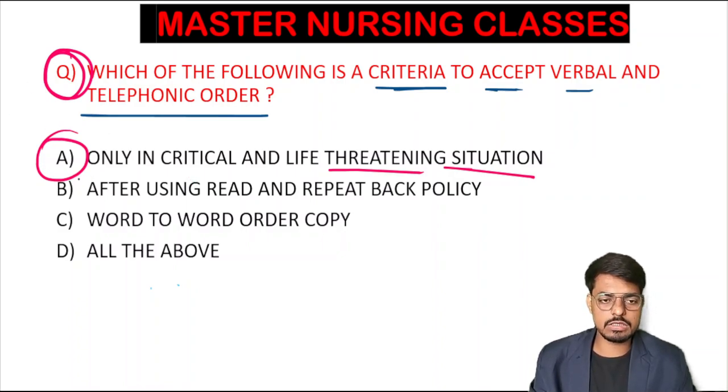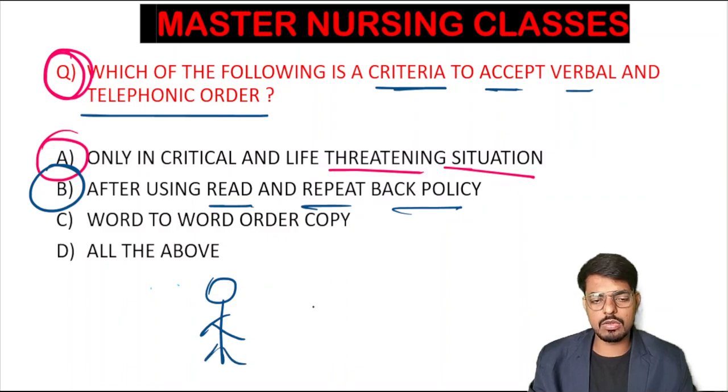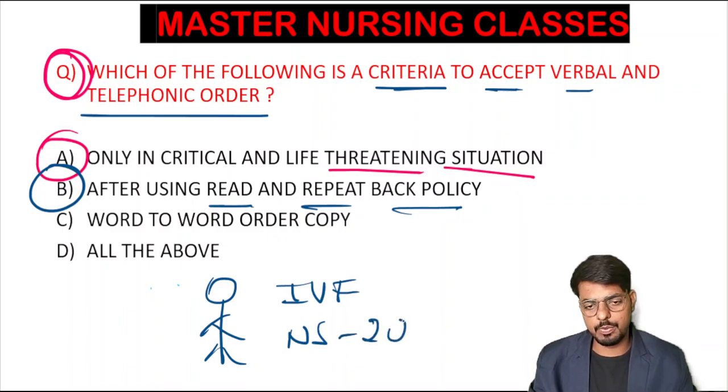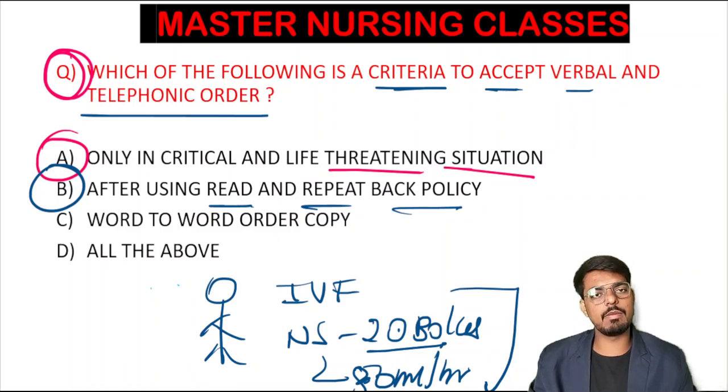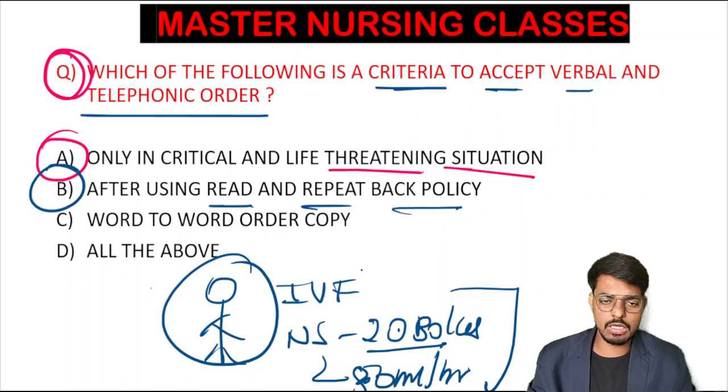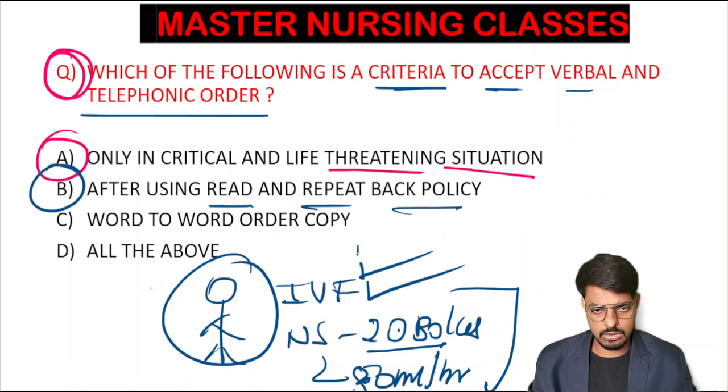And option B: yes, after using a read and repeat back policy. The on-duty doctor is telling you to give IV fluid, normal saline, 2-pint bolus, followed by 50 ml per hour. He told it like this, in a hurry. You heard the 2-pint bolus, but you didn't hear the 50 ml per hour, so you are not infusing the rest of the fluid, and the patient may collapse again. So whenever the doctor tells you, you have to write it in the doctor's notes, and you have to read it and repeat it back to the doctor.